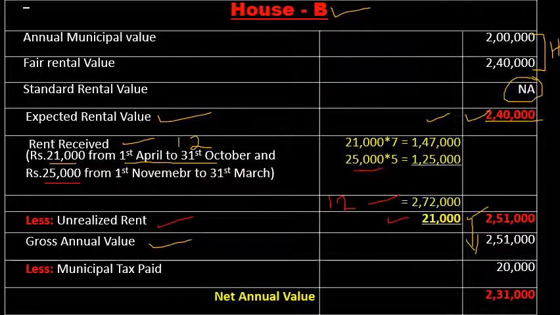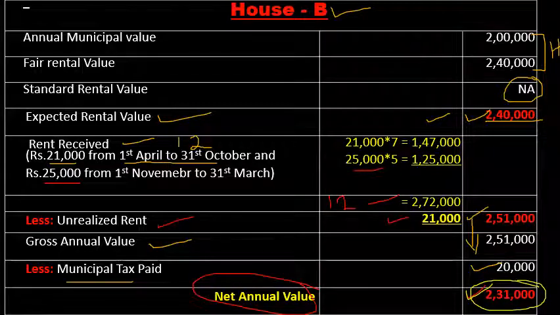The next stage is the deduction of municipal tax paid by the owner, and it's rupees 20,000, which is given in the problem. After deducting the municipal tax, the balance amount is called the net annual value, and that is 2,31,000. The net annual value of house B is 2,31,000.